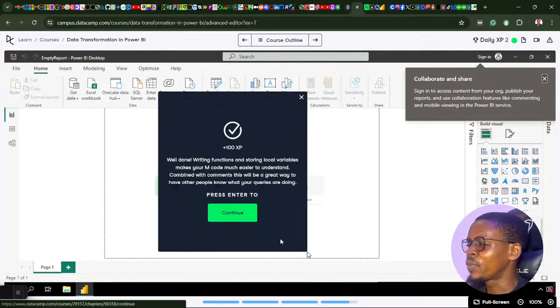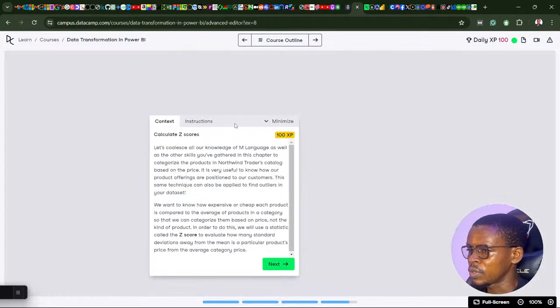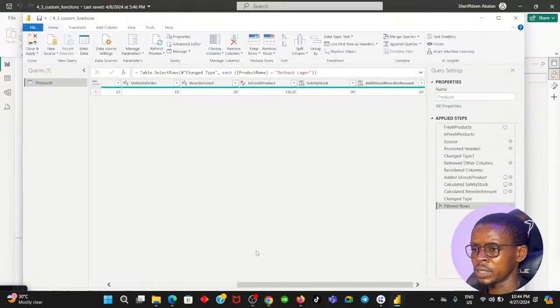Ooh, we nailed it. Well done. Writing functions and storing local variables makes your M code much easier to understand. Combined with comments, this will be a great way to have other people know what your queries are doing. This is amazing. This is really cool to do, and quite interesting to see that I could do that following the instruction. I'm super excited.